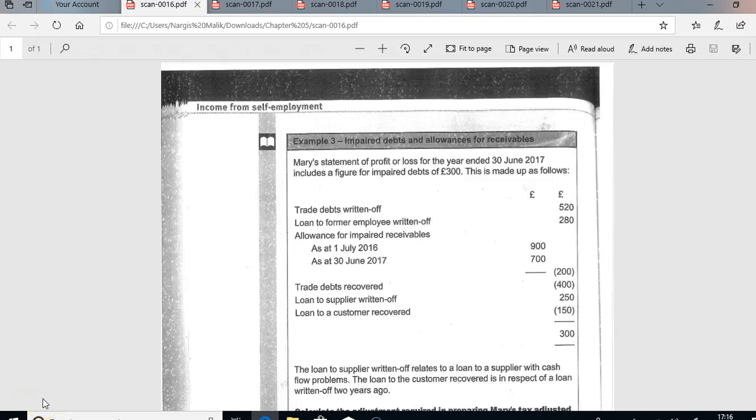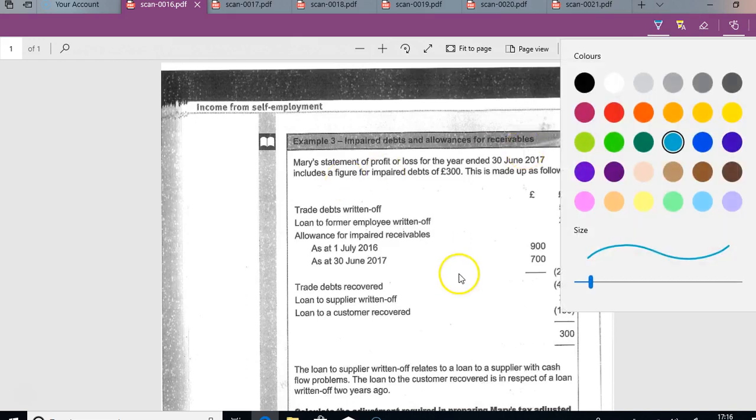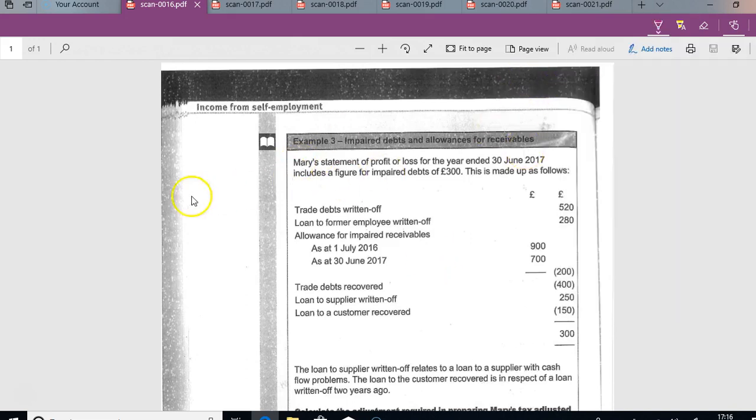Okay, right. This is a really short video. This is just page 206, just to look at this question of impairment. And I'm going to do this in two ways. I'll first of all just look at what we should put through our accounts, what we're allowed to put through, and then we'll talk about the adjustment.